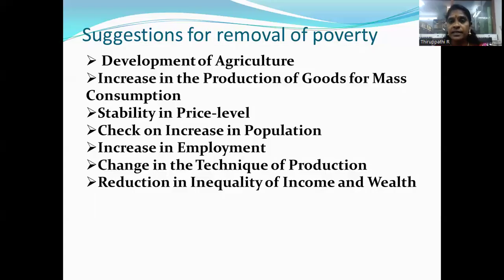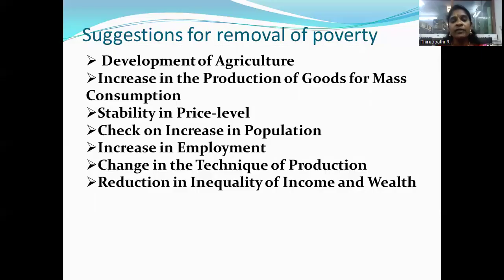The next is check on increase in population. The continuous rise in population is a main cause of poverty in India. And control of population is possible. The government should make efforts to introduce publicity and awareness programs, and the family planning program must be intensified.